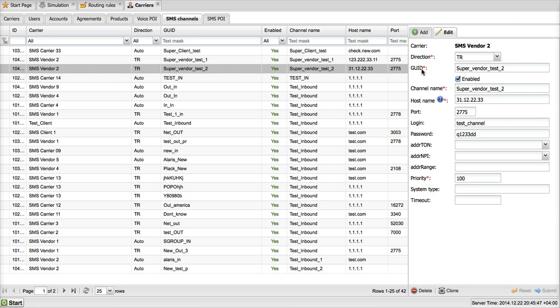The global unique ID of a channel is an internal ID used to identify a channel by different system components like the switching module, the routing system, and the billing. For example, the routing module provides the routing information to the switch as a sequence of vendor global unique IDs. And the switch writes customer and vendor global unique IDs to the EDR files, which are later analyzed by the billing system to calculate the charges.